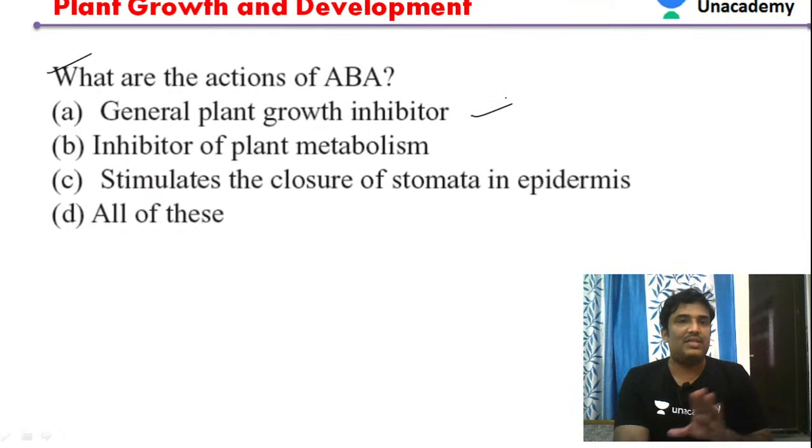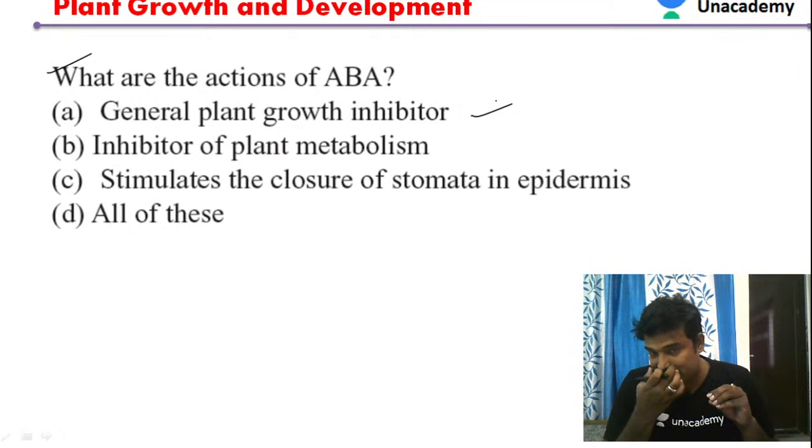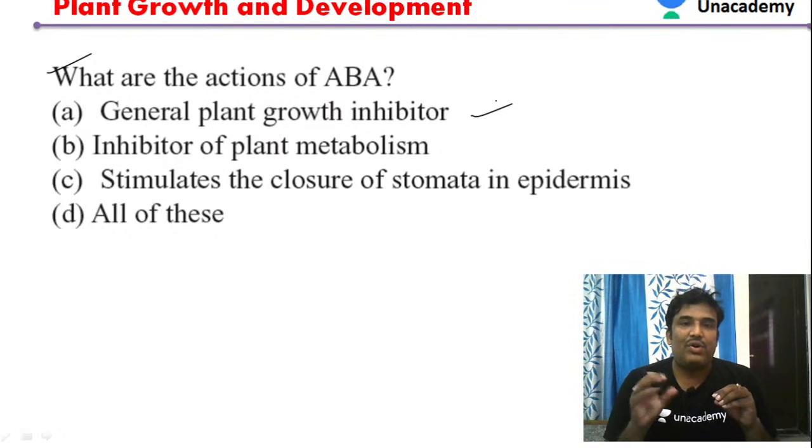Just now we discussed auxins and gibberellins; they are growth promoters. Auxin is a growth promoter. Similarly, gibberellic acid is also a growth promoter, and ethylene has some properties as a growth promoter and some as a growth inhibitor. But specifically, abscisic acid is a well-known inhibitor.